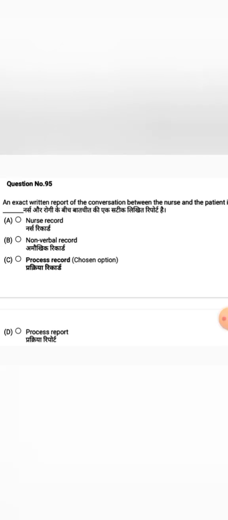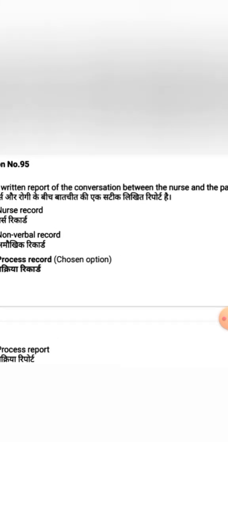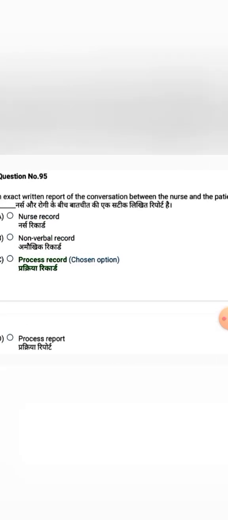The exact written report of the conversation between the nurse and the patient is. Options, option A nurse's record, option B non-verbal record, option C process record, option D process report. The exact written report of the conversation between the nurse and the patient is known as process record. Option C is the correct answer.